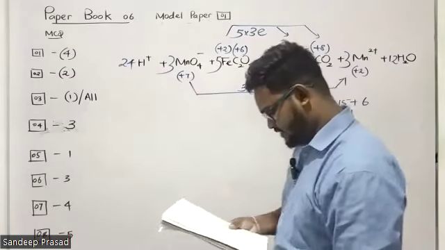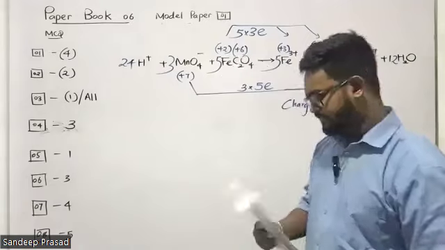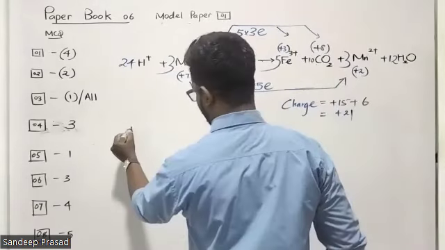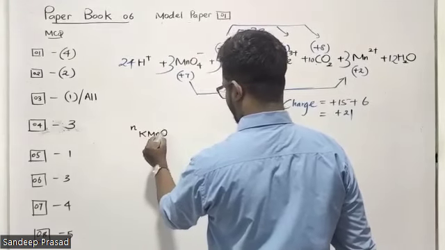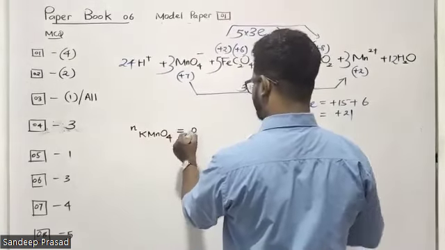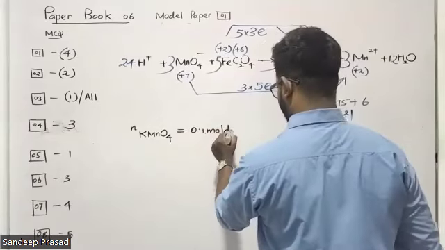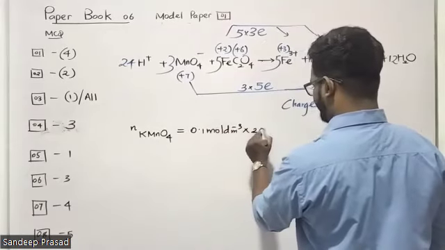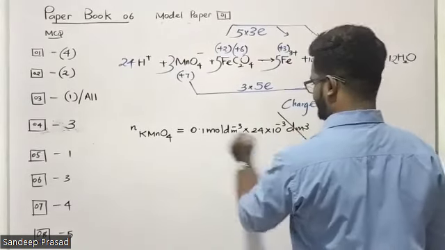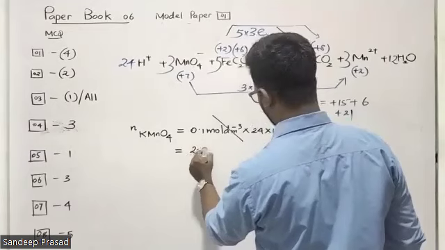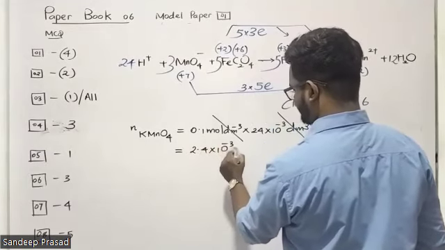They have given the potassium permanganate concentration, and the volume is given. The number of moles of potassium permanganate, what is it? 0.1 moles per cubic decimeter multiplied by 24 into 10 to the power minus 3 cubic decimeter. So the answer is 2.4 into 10 to the power minus 3 moles.